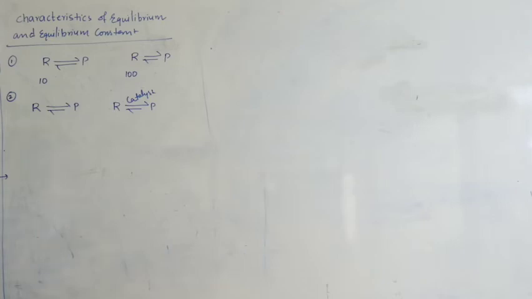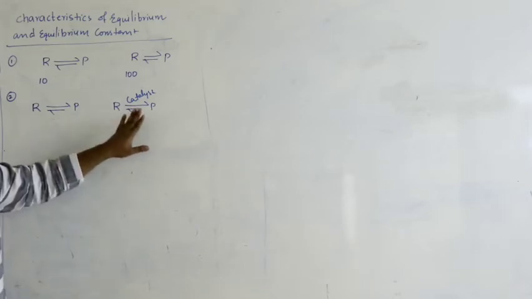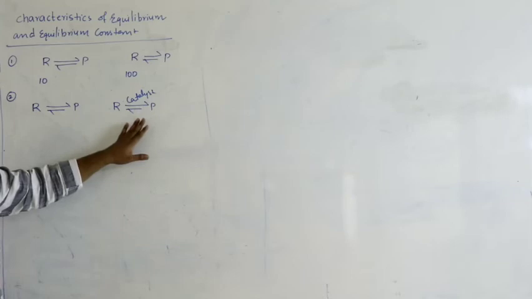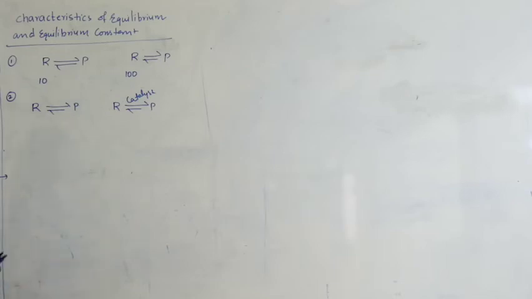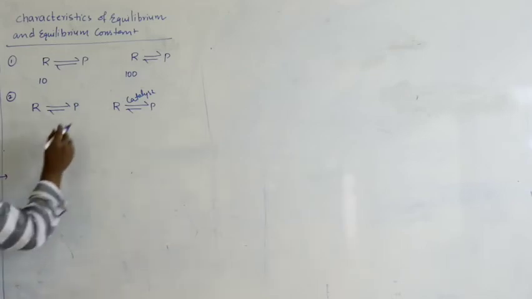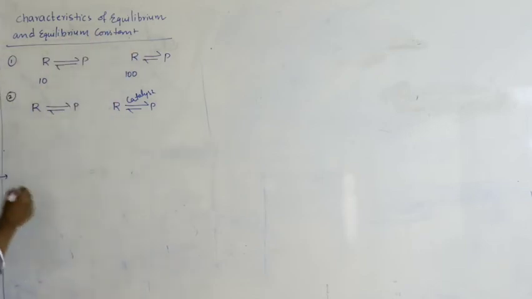But what difference can you notice? Compared to a reaction in which there is no catalyst, the equilibrium in the reaction which has a catalyst is attained at a much faster rate. That is what I want to say. That is the only difference. So it does not affect the position of equilibrium, does not affect the value of equilibrium constant.